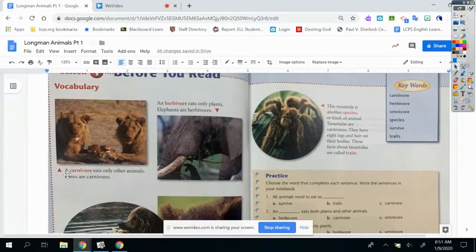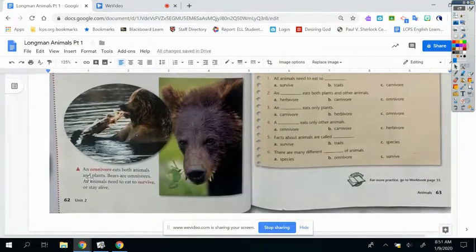Vocabulary. A carnivore eats only other animals. Lions are carnivores. These are lions and they're eating another animal. An herbivore eats only plants. Elephants are herbivores. An omnivore eats both animals and plants. Bears are omnivores. All animals need to survive or stay alive.